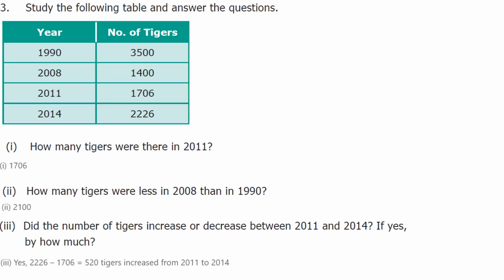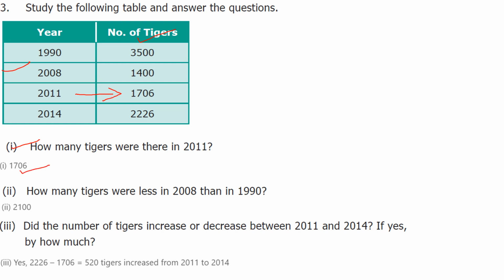Third one, study the following table and answer the questions. So here year and number of tigers are given. So what is the first question? How many tigers were there in 2011? So here you see 2011, so 1706 tigers.